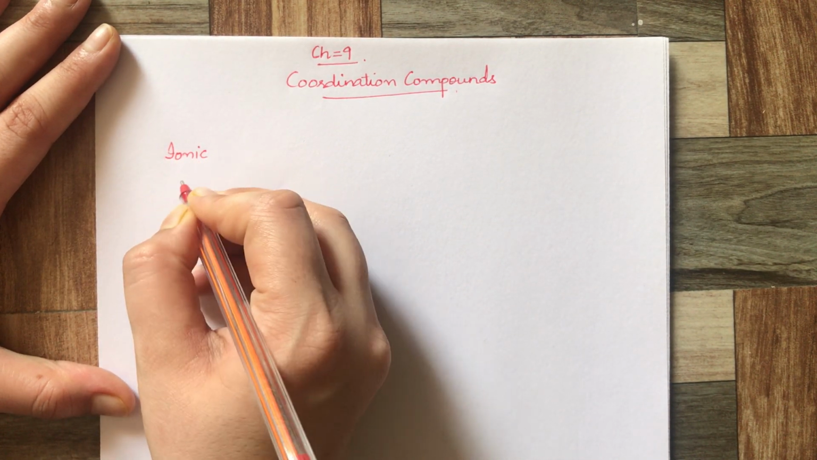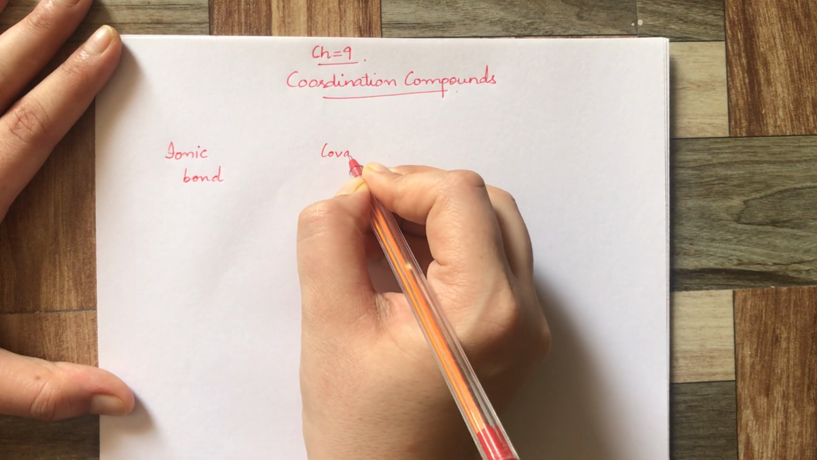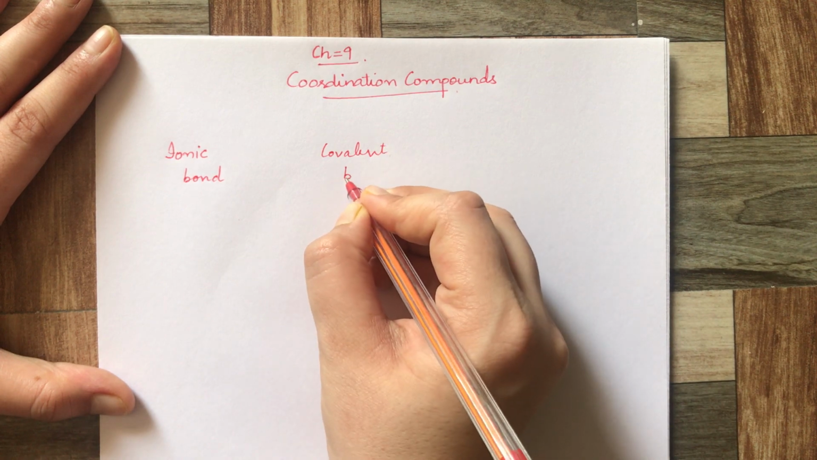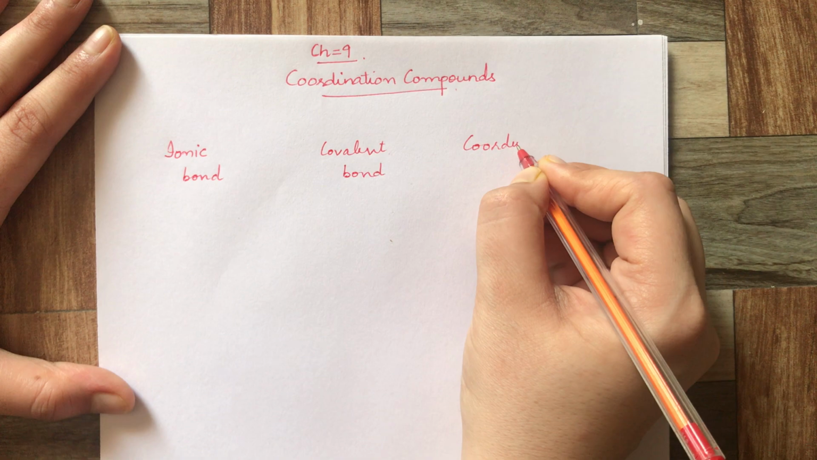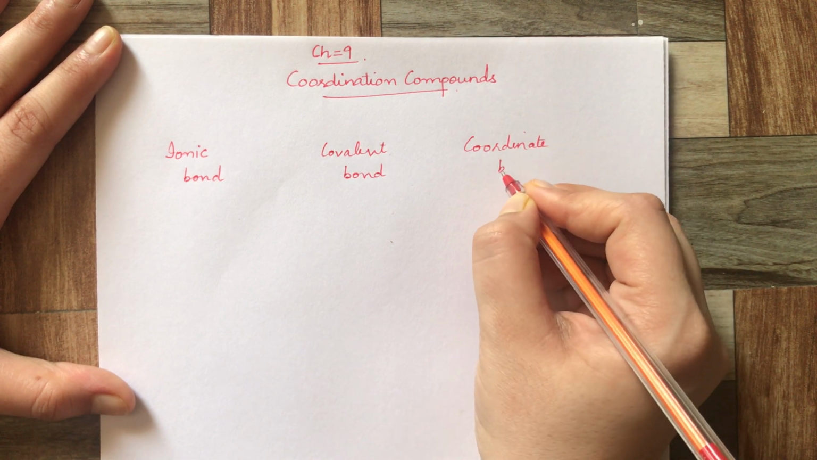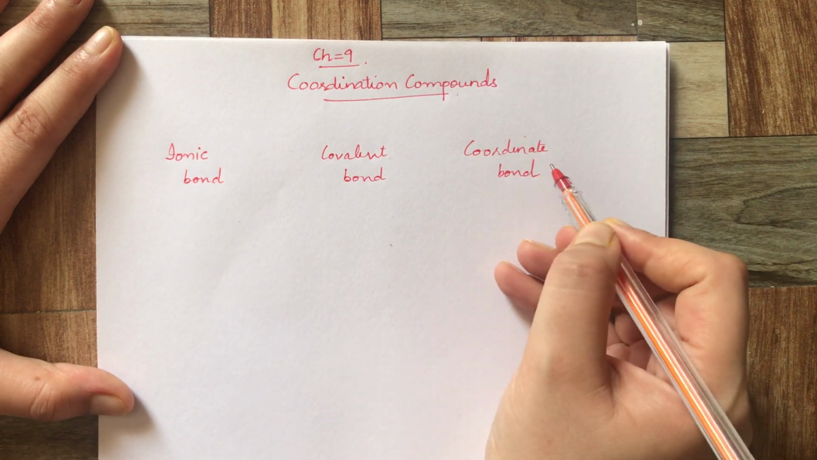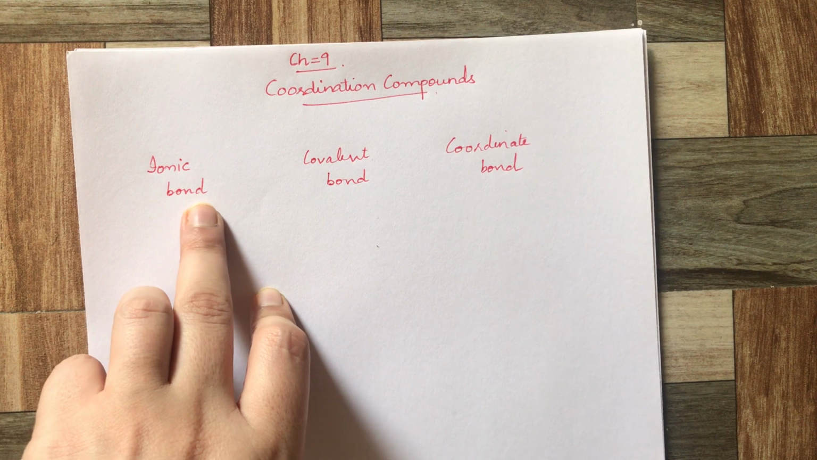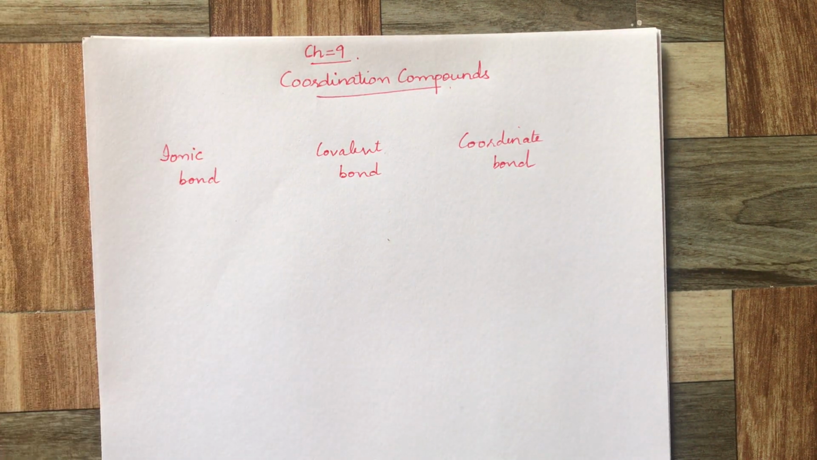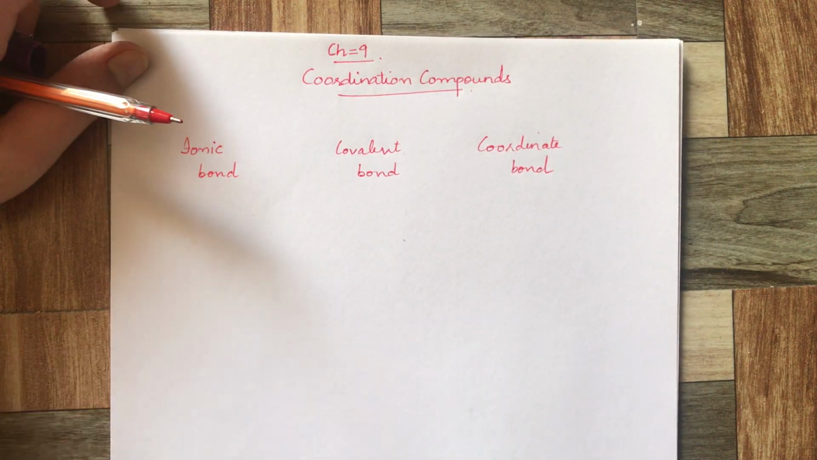One is the ionic bond, covalent bond, and coordinate bond. Because coordination compound is in direct connection with the coordinate bond. So let's discuss this ionic bond, covalent bond, and coordinate bond. We all know how ionic bond is formed.